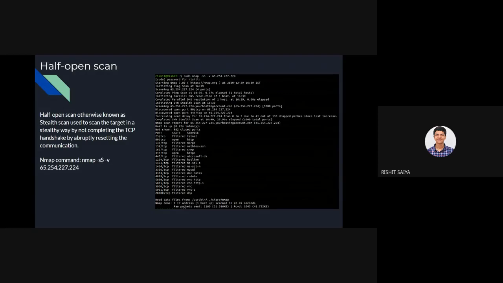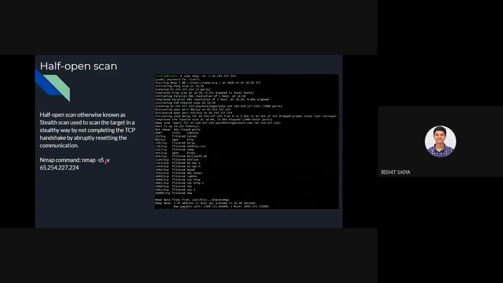One idea you could get from not completing a TCP handshake is that this is kind of like UDP, a connectionless approach, where your main focus is to send packets and to test. It's not like we want to see how the packets are being acknowledged. So that was the main motive behind this half open scan.